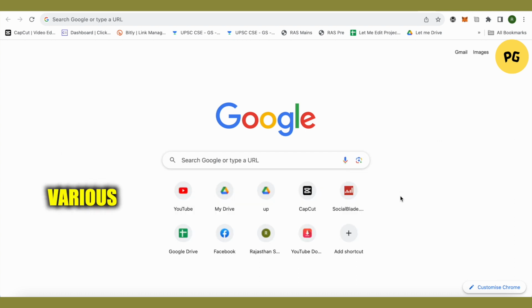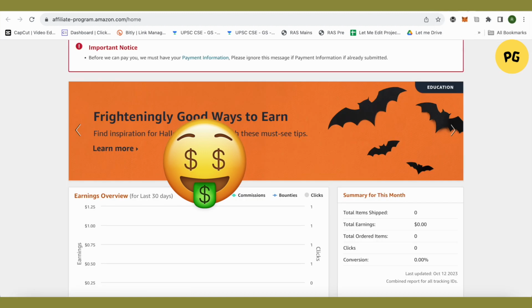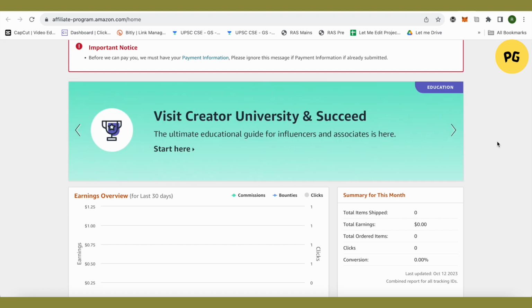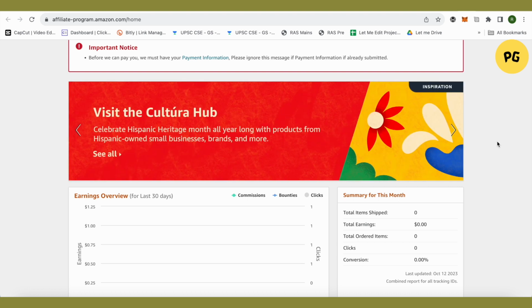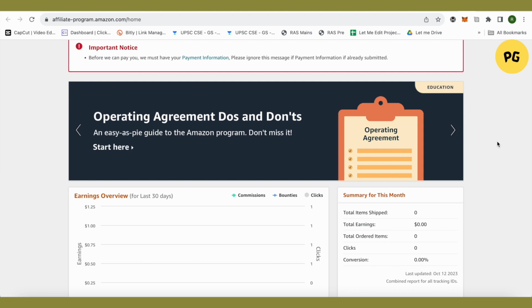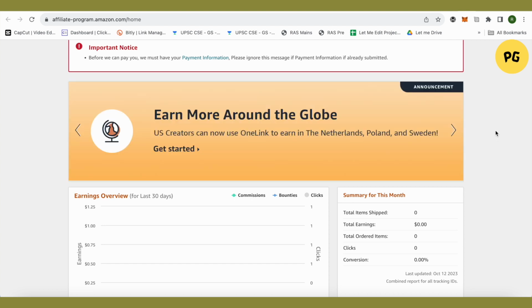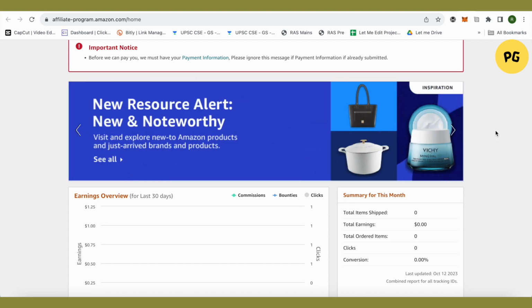So for affiliate marketing, there are different platforms like ClickBank, Amazon's affiliate associate program, and you can join various other programs as well. So what you have to do is just get the links of different products from these platforms and promote them on your social media or some other website of yours. And anyone who purchases using your link, you will be getting paid a commission out of it. And the more conversions you get on your particular link, the better your revenue is going to be.